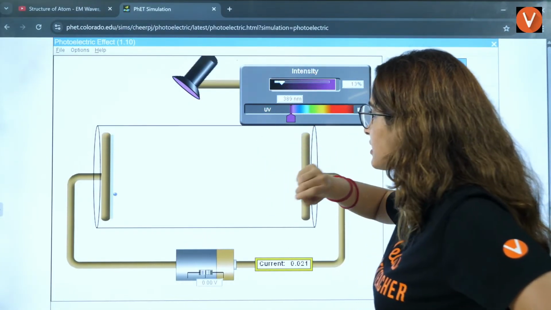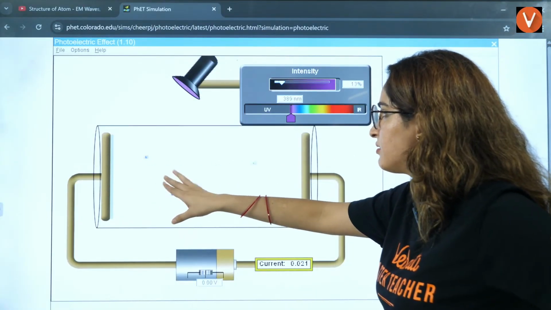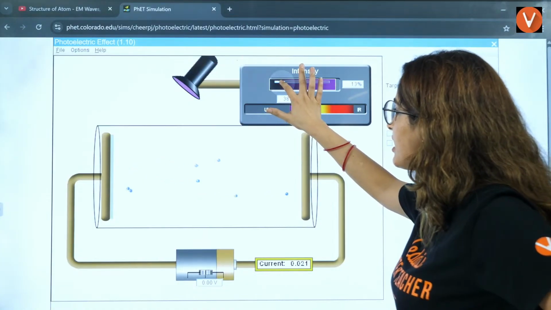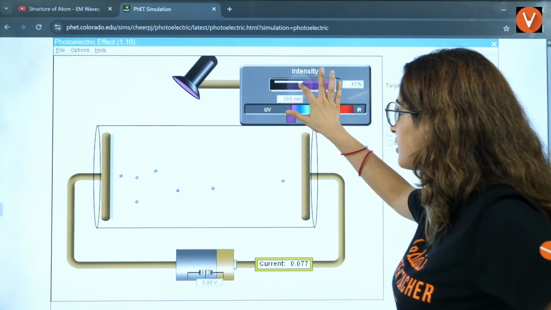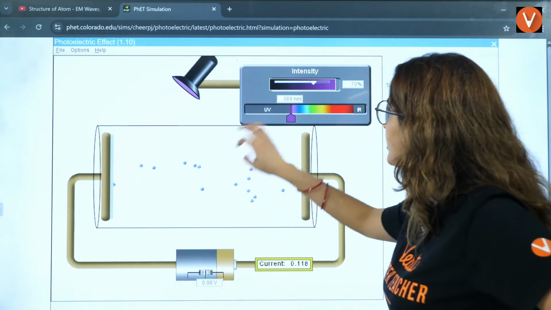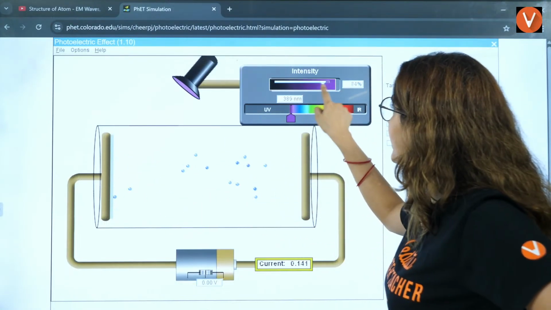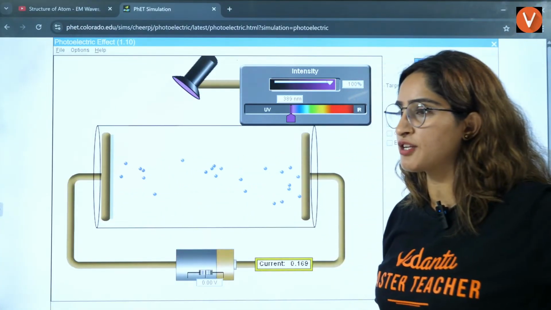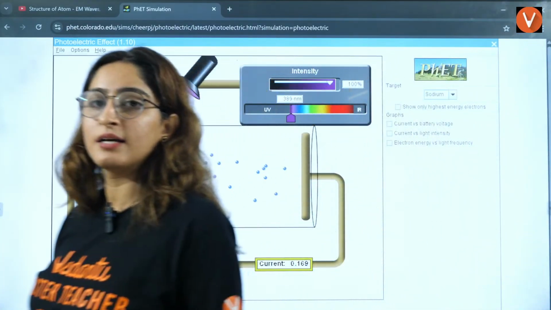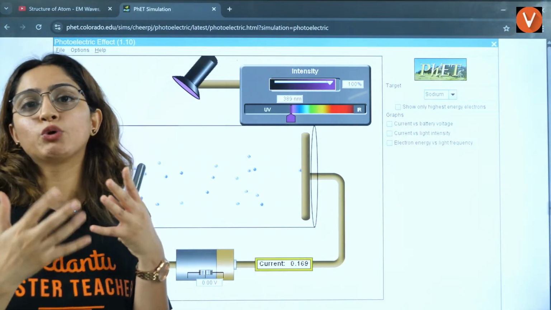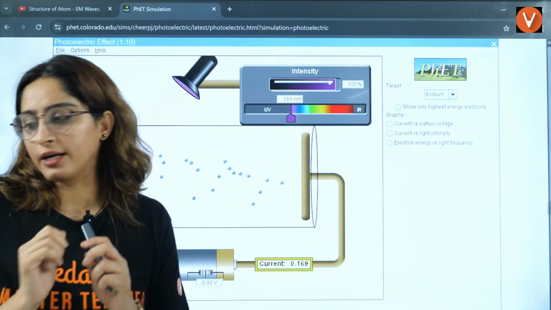If I increase it, very few electrons are being ejected. Speed will not change. If you see this, speed is still the same. Number of electrons are increasing, speed is still the same. Speed is not changing, number of electrons are changing. Can you see how intensity is proportional to the number of electrons ejected, right?